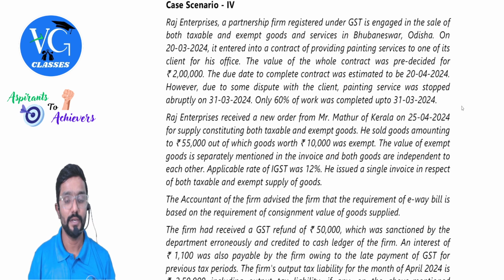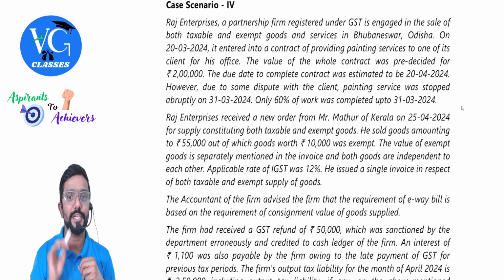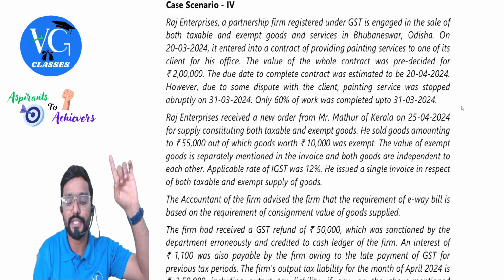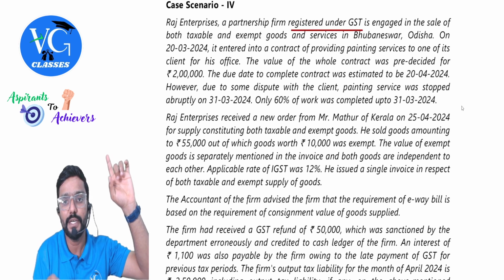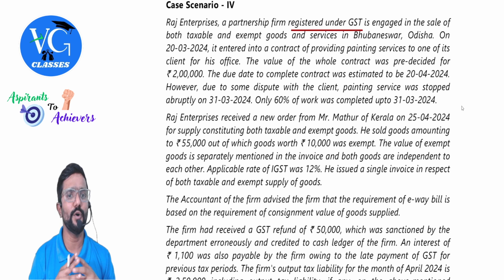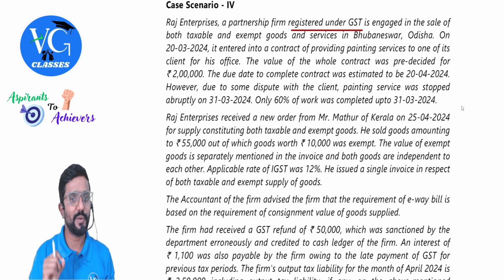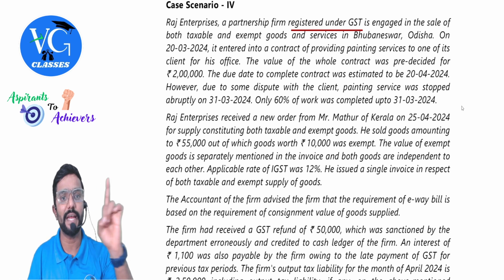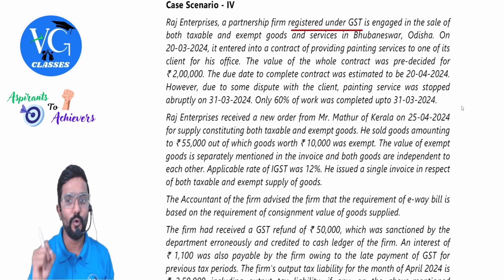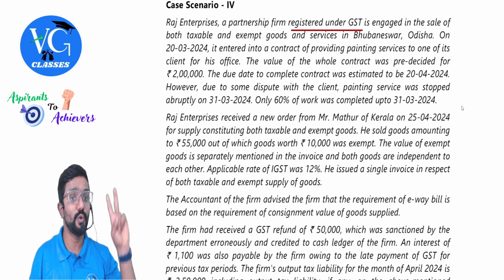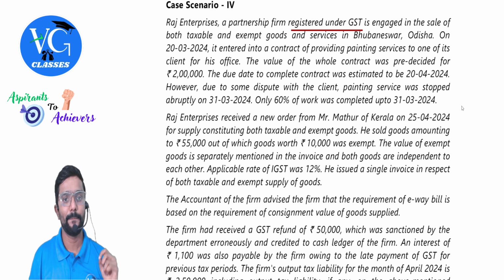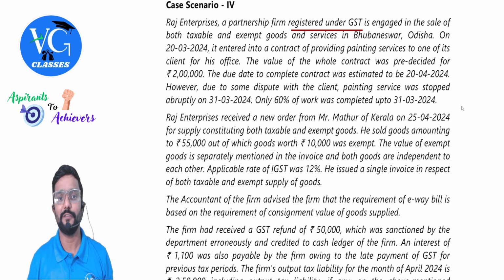We will see. Raj Enterprises, a partnership firm registered under GST, is engaged in the sale of both taxable as well as exempt goods and services in Bhubaneswar, part of Odisha. On 20th March 2024, it entered into a contract of providing painting services to one of its clients for his office. The value of the contract was decided for 2 lakh. Contract value is 2 lakh. The due date to complete the contract was estimated to be 20th April 2024.